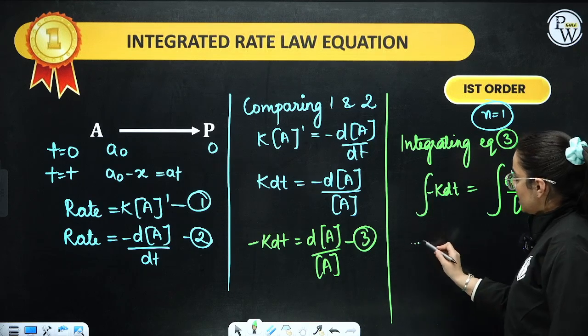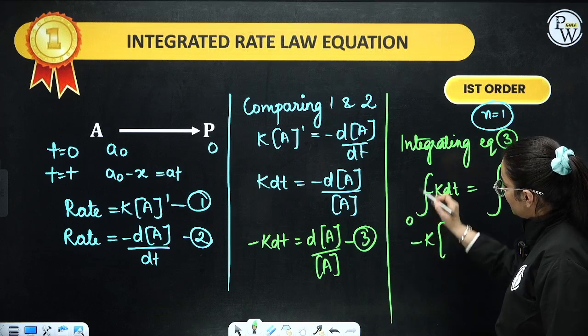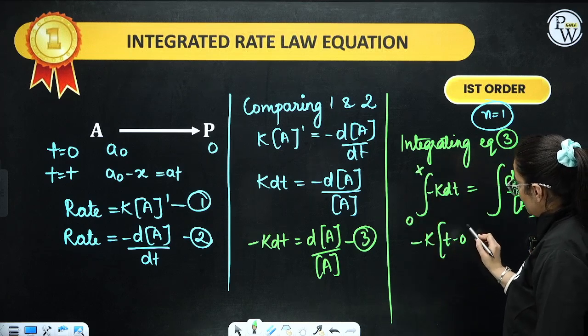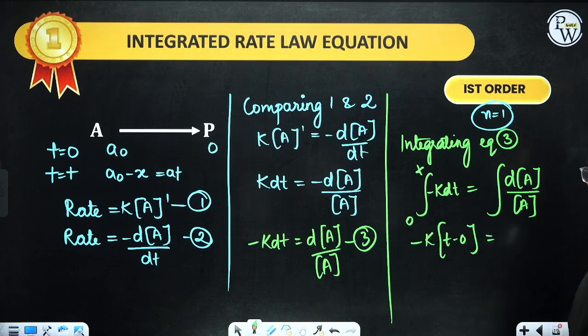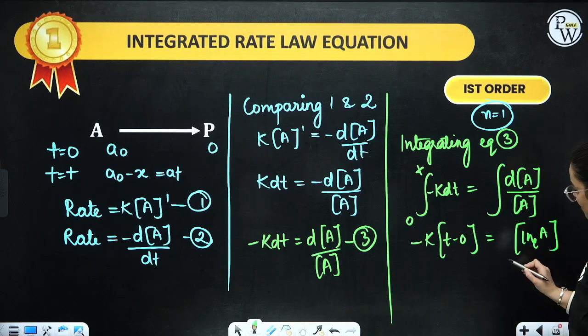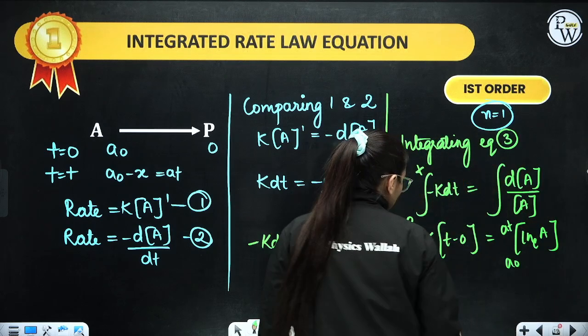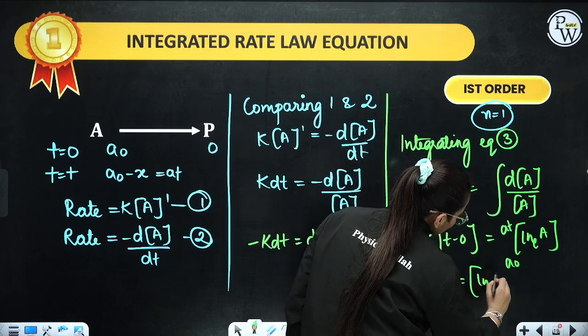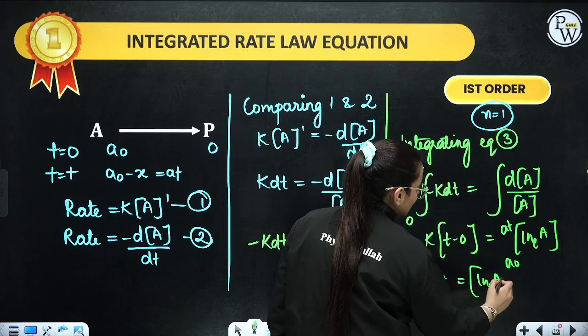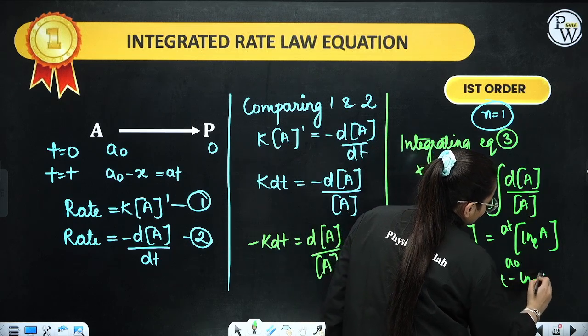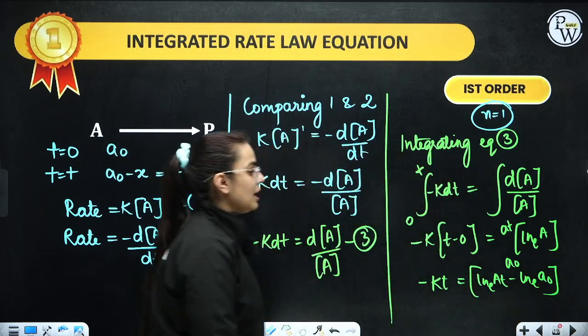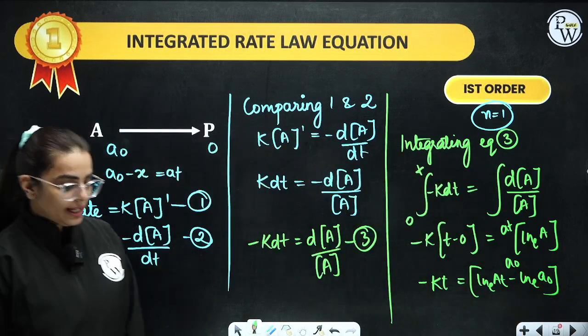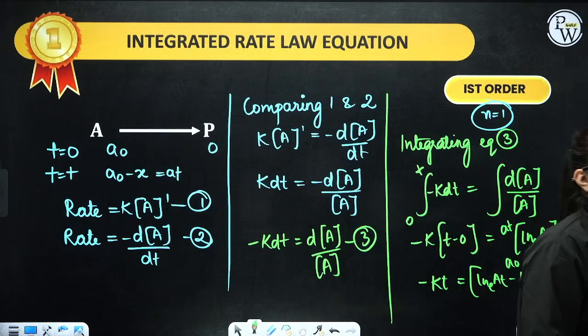Yes, minus k will come constant, and this is from time t0 to t. So it is t minus 0 is equal to... Now this is written as ln to the base e a, from a0 to at, when you do integration, right? This comes out to be minus kt, and this comes out to be ln to the base e final at minus ln to the base e a0. Till here I want you people to write down so that I can move on to the next page and complete this derivation.